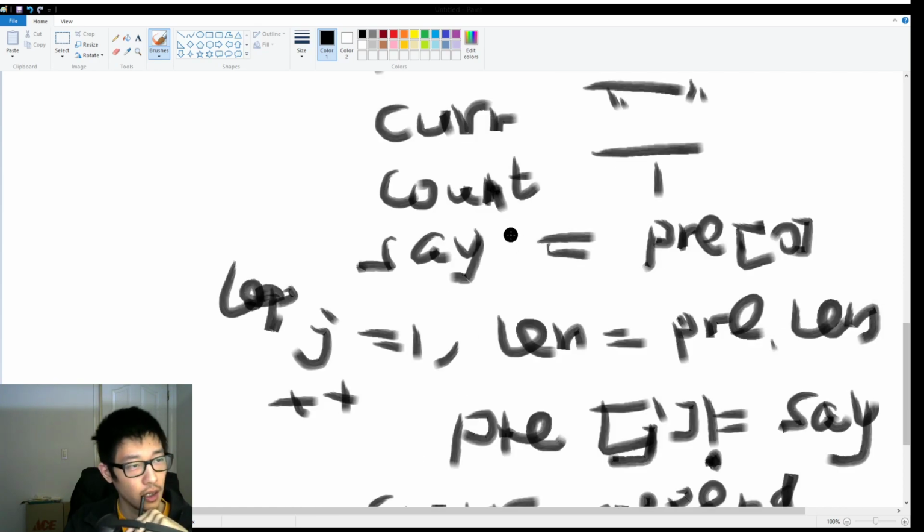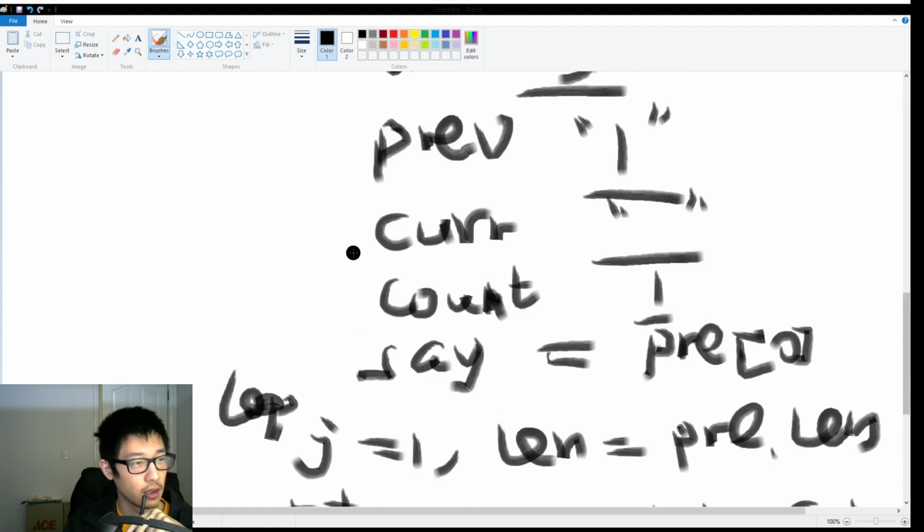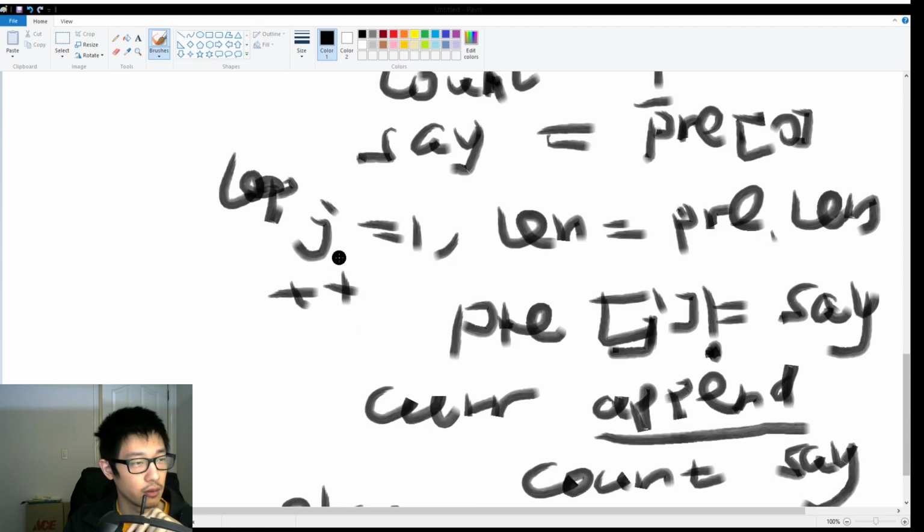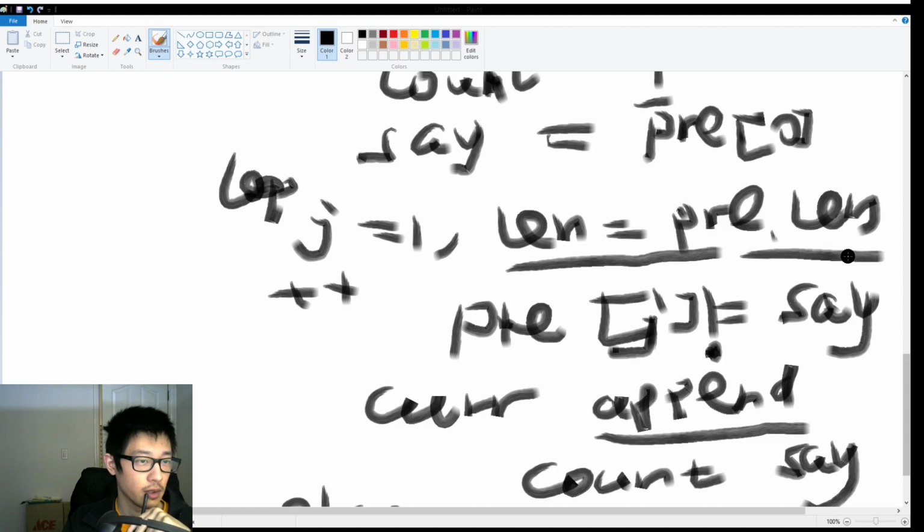So in every loop we're gonna start from count 1, and say is the previous first element, and we're gonna start finding each segment of different numbers. We start from the first, and the length is going to be the previous string length, and we increment the j index, whatever you choose to use.